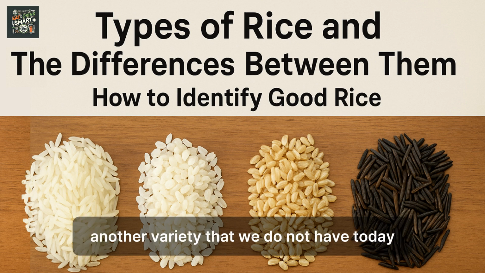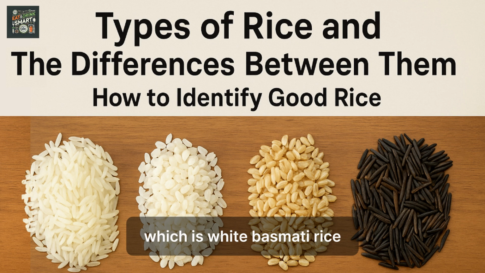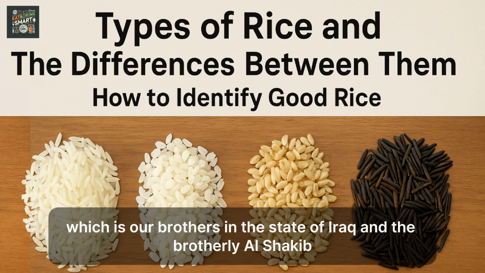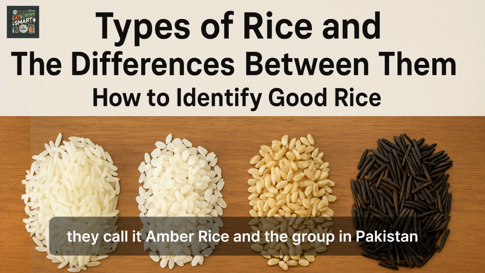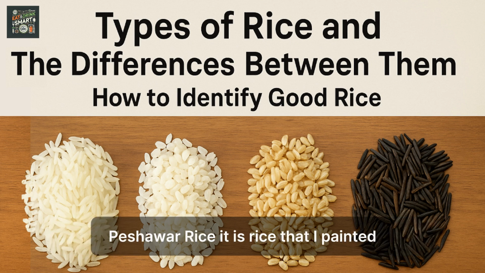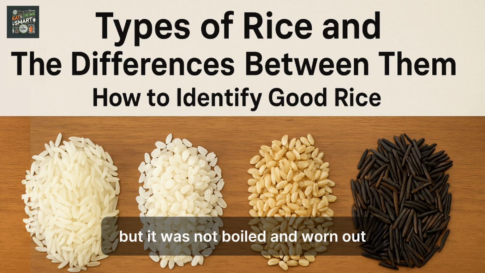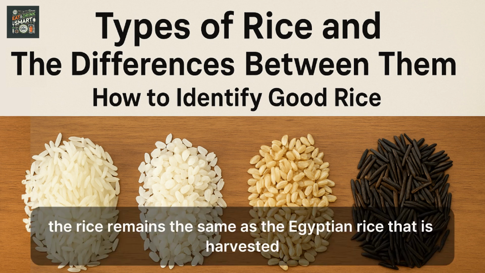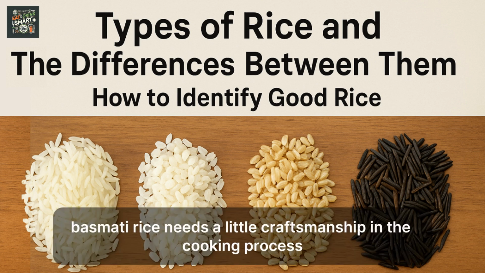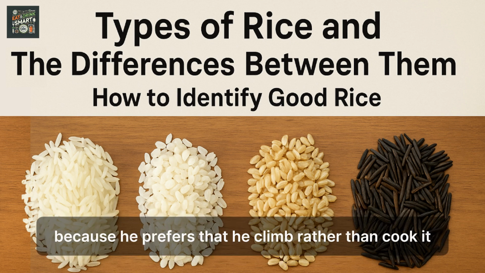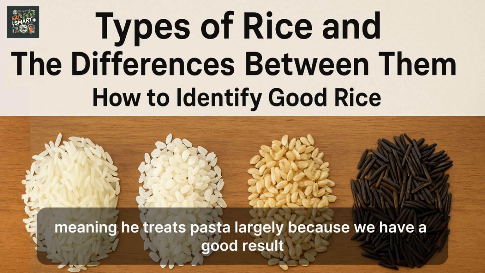Another variety that we have today is white Basmati rice, which our brothers in Iraq call amber rice, and in Pakistan they call it Peshawar rice. It is rice that is polished but was not boiled, and therefore it remains like the Egyptian rice that is harvested and then cooked. But white Basmati rice needs a little craftsmanship in the cooking process, because it is preferable to boil it like pasta, so that we get a good result.